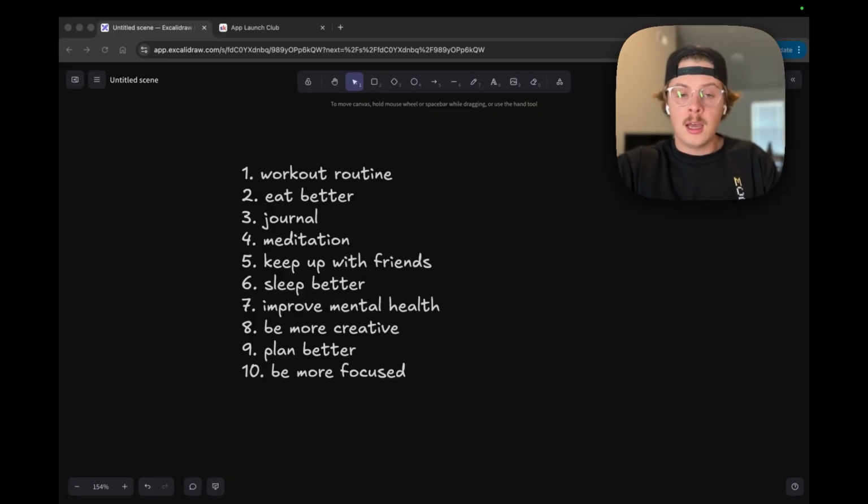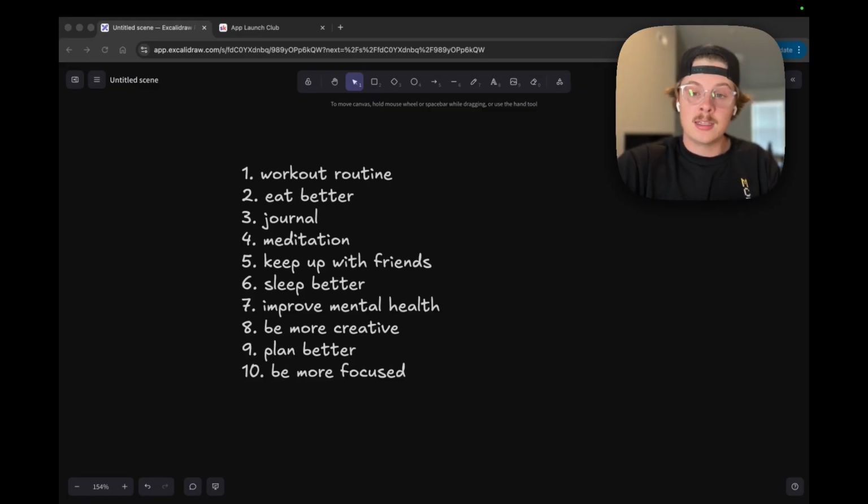Three, journaling. I hear a lot about the power of journaling and how helpful that can be overall. I'm not someone that journals regularly, and I definitely don't like using pen and paper that often. And so maybe a journaling app would be useful to me. Four, meditation, which runs in that same category of mental health and self-improvement. Finding a meditation routine could be really useful.